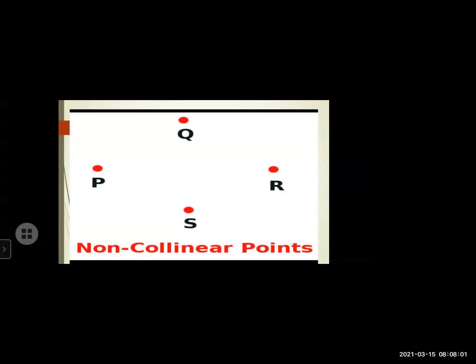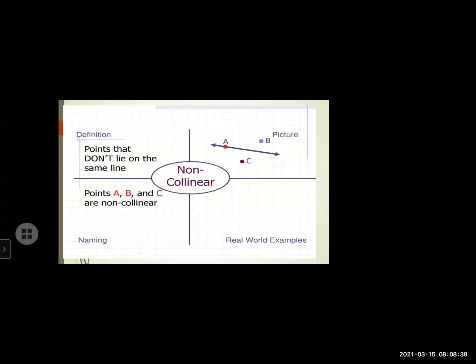See, now here in this next picture, we can see there are 4 points P, Q, R, S. But can we see all these 4 points on the same line? No, not at all. They are not on the same line. Not on the same line means non-collinear; on the same line means collinear. This concept should be clear in our mind. So these points are called non-collinear points.